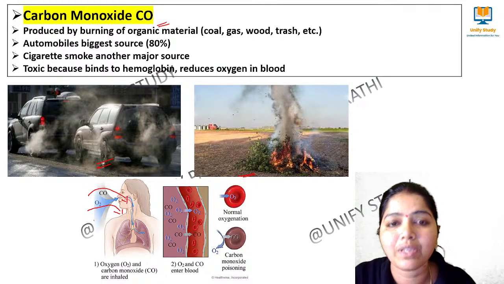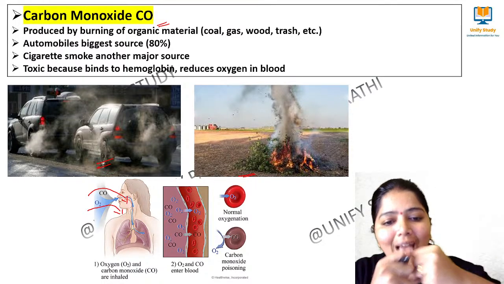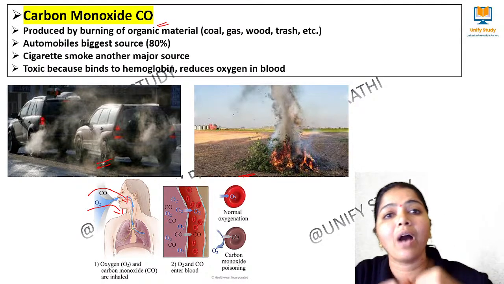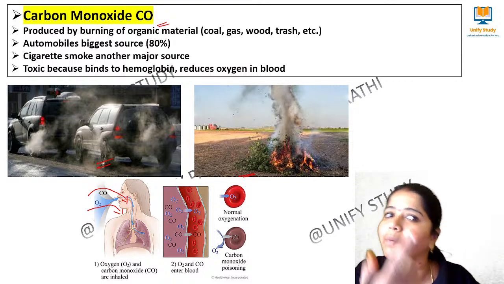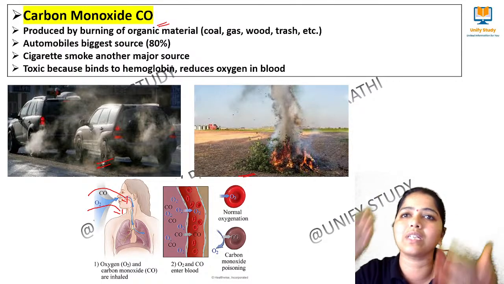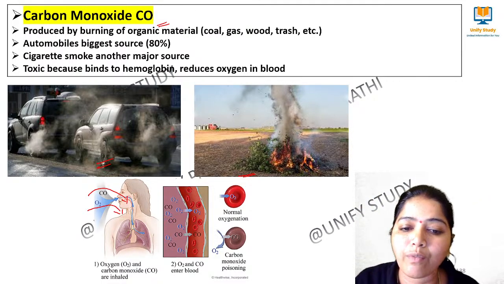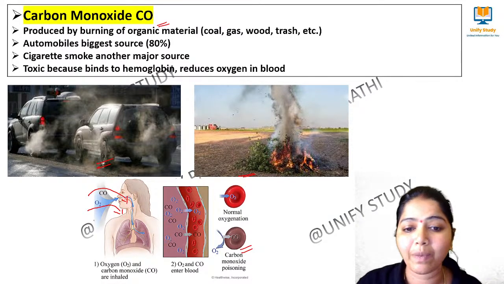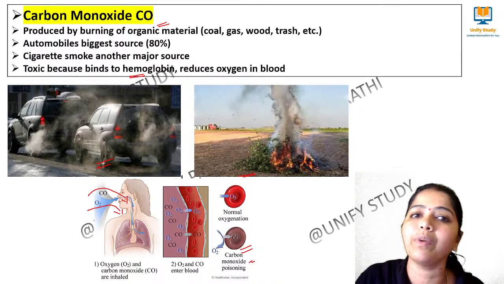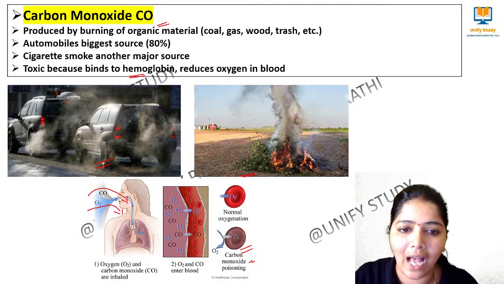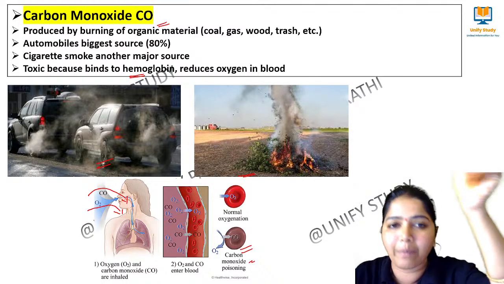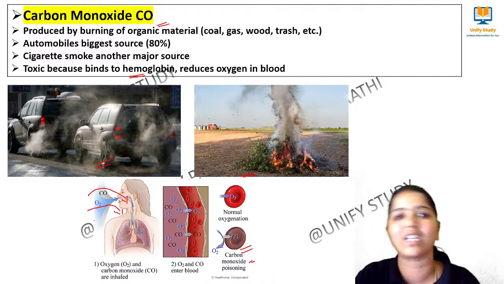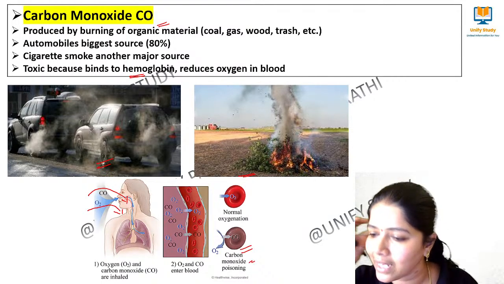What happens at that time is, when carbon monoxide binds with the hemoglobin, the oxygen will not be able to be carried. At that time our bloodstream becomes poisoned. It will not happen in one day. Over a period of time, when we inhale that smoke, more and more carbon monoxide enters our respiratory stream, so that becomes poisoning, which binds to hemoglobin and reduces the oxygen in the blood. As the carbon monoxide gets inside, it reduces the oxygen level in the bloodstream, and that leads to respiratory problems. Am I clear, learners? Yes.